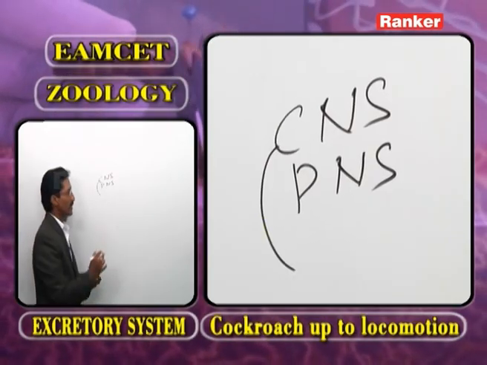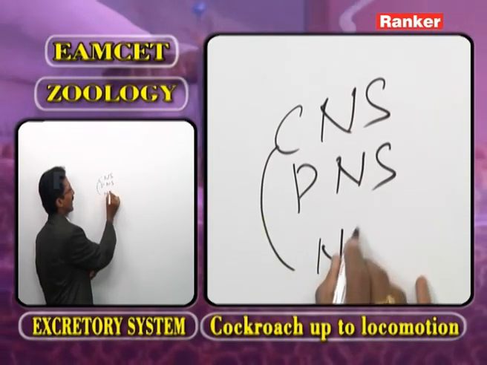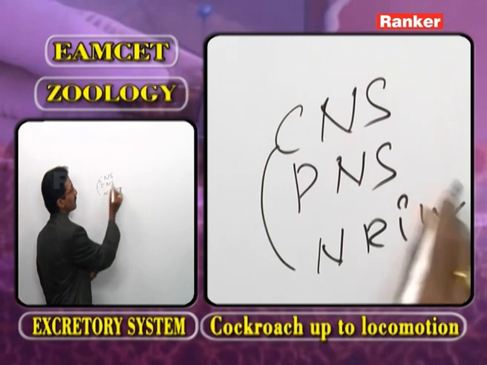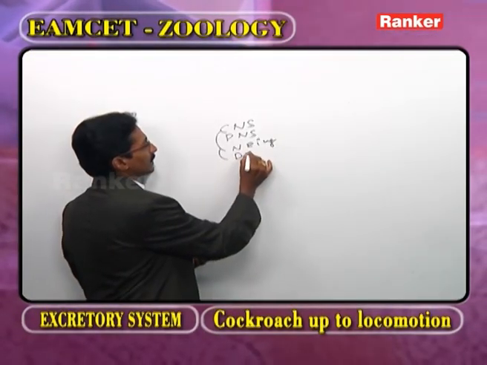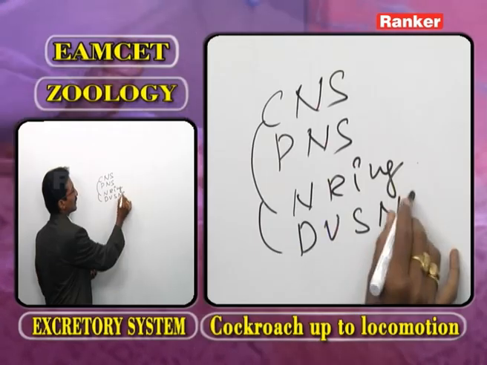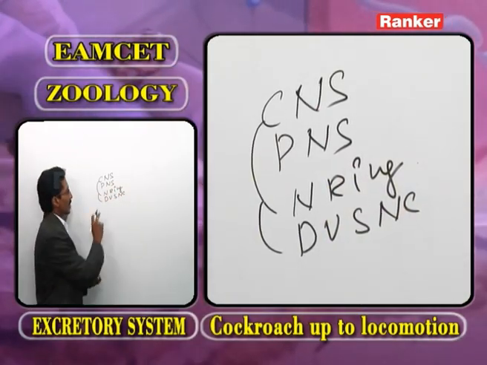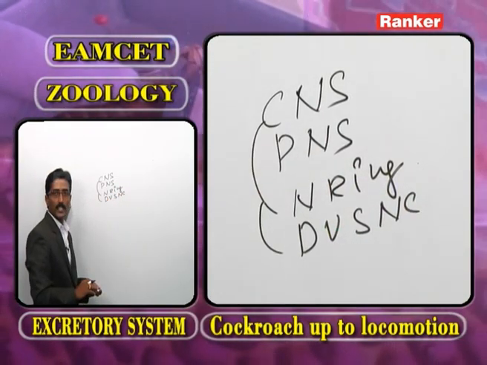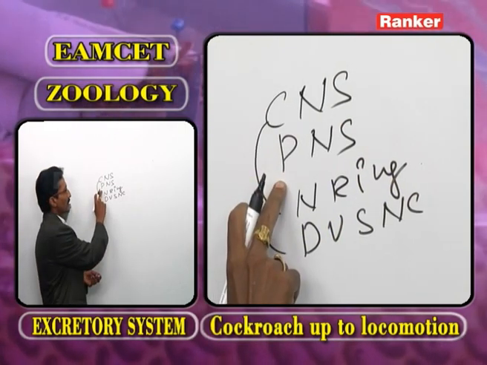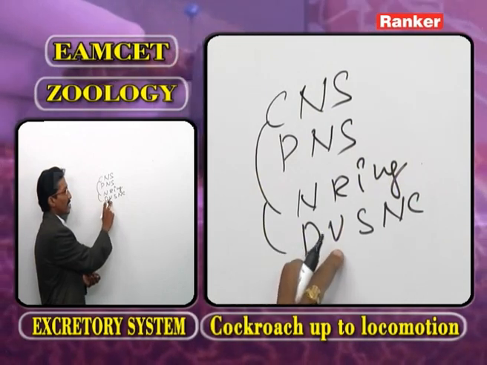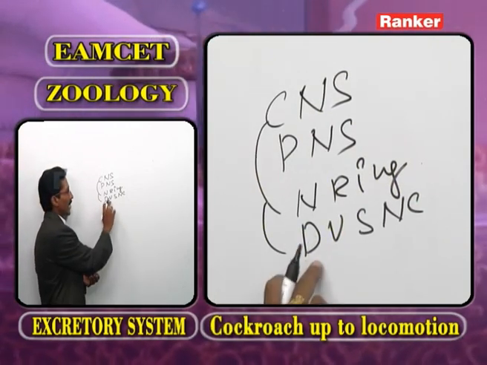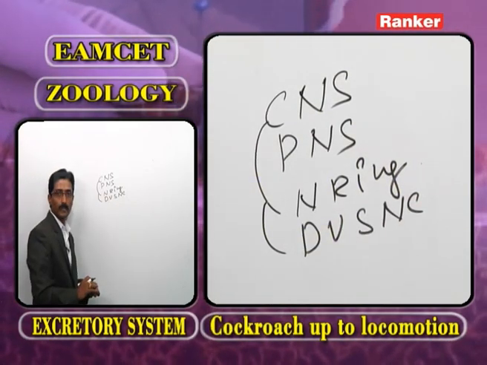One is the nerve ring, and the second one is the double ventral solid nerve cord. Now, what about the peripheral nervous system?